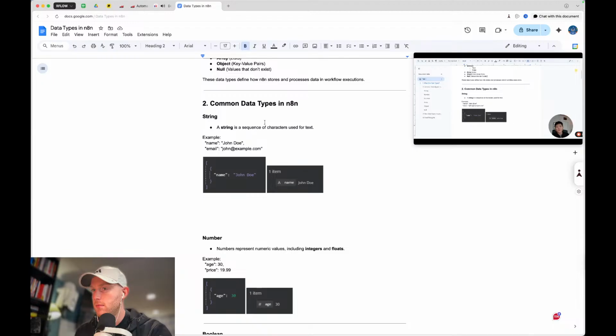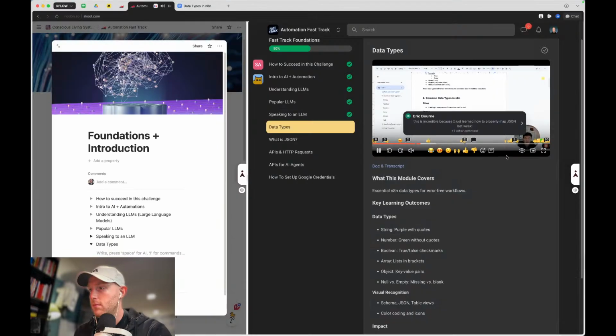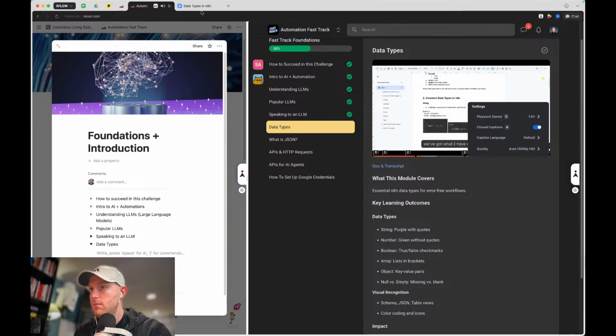When you're looking at inputs and outputs, you've got your node in the middle, on the left you've got your input, on the right you've got your output. You can select different ways to view this data. So you've got your table view, which I don't know why I didn't include a picture of, but your table view will just be like a table. It'll look like Google Sheets with your headers up top and then your values in rows and all that kind of stuff. Then we've got what I have down here.